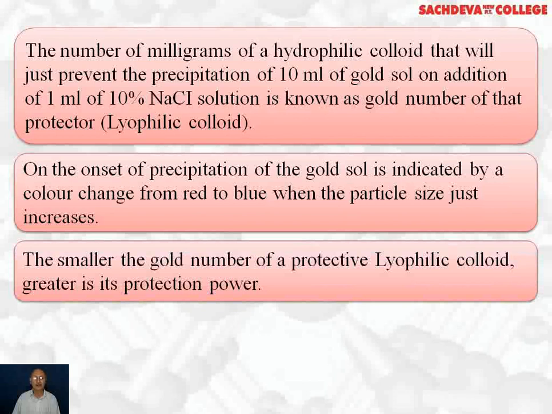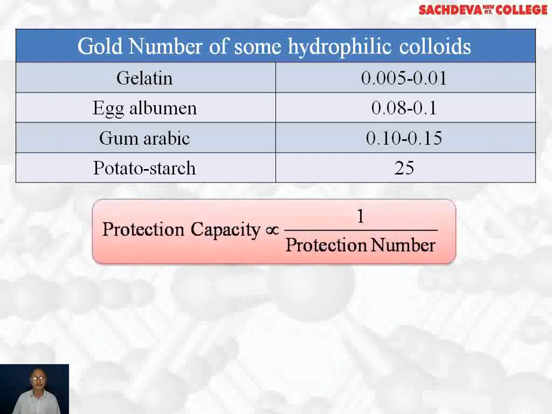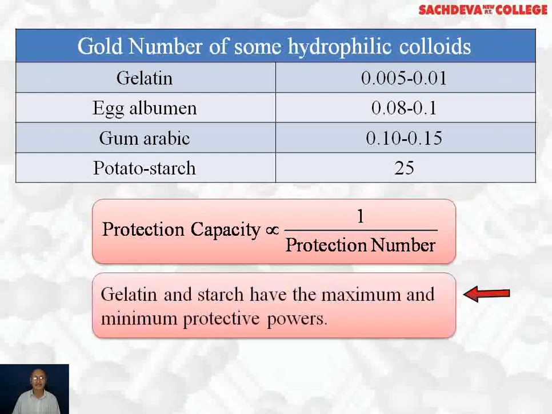The smaller the gold number of the protective lyophilic colloid, the greater is its protection power. Gold numbers of some hydrophilic or lyophilic colloids: gelatin has 0.005 to 0.01, egg albumin has 0.08 to 1, gum arabic 0.1 to 0.15, and potato starch is highest at 25. Protection capacity is inversely proportional to the gold number. Gelatin and starch have maximum and minimum protective power.